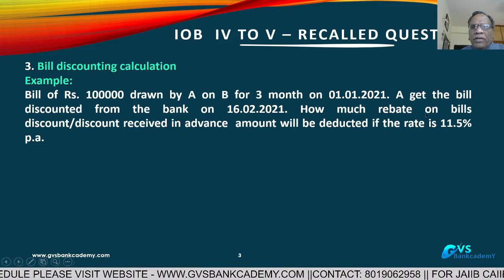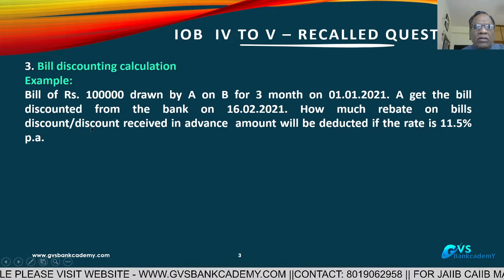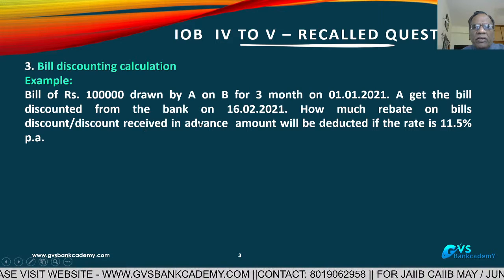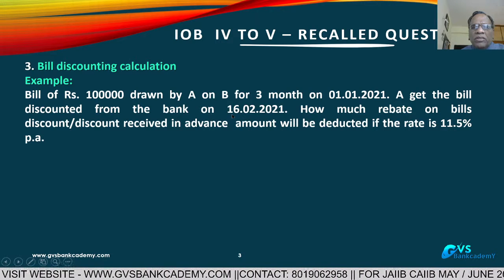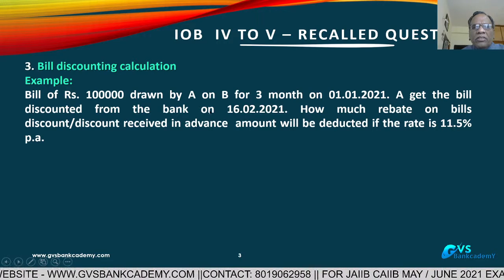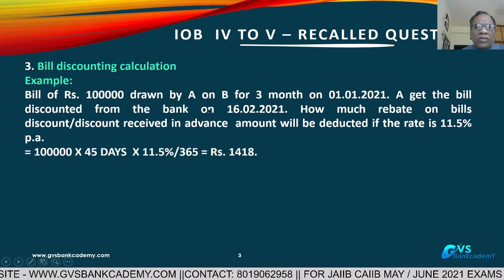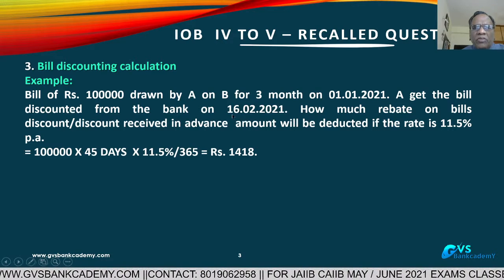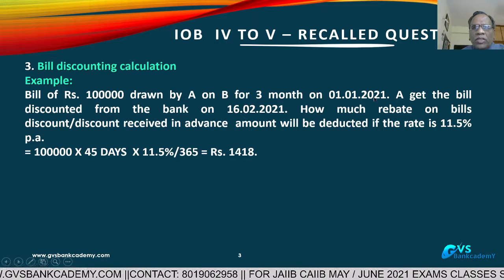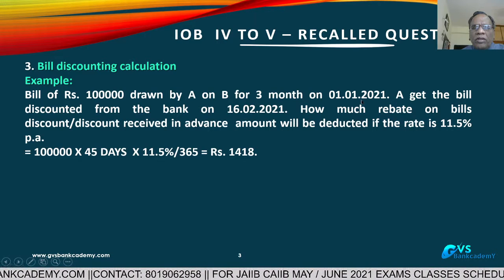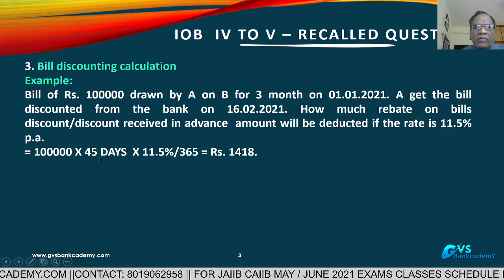How much is the discount charged by the bank on this bill, at the rate of 11.5% interest? This is a normal practical question. The 1 lakh is taken from 16th February, and 3 months means up to first April, which is 45 days.